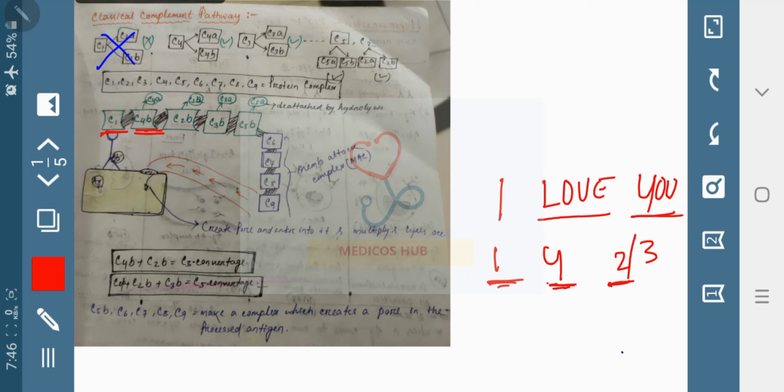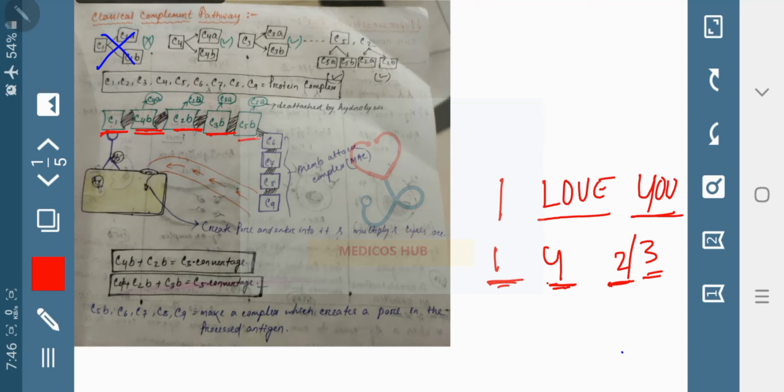Always C1 is single, then C4B is attached with C1, then C2B is attached with C4B, then C3B with C2B, then C5B with C3B. You should remember this total process.